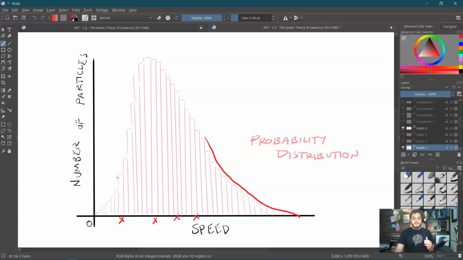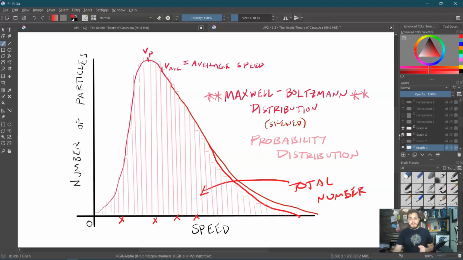So I could say there were this many at this speed, this many at that speed, etc. So this is basically showing you counts of particles at every speed. Well, if that's the case, that means if I was to add up all of these counts, that would just be the total number of particles, right? All these bars here would be the total number of particles.